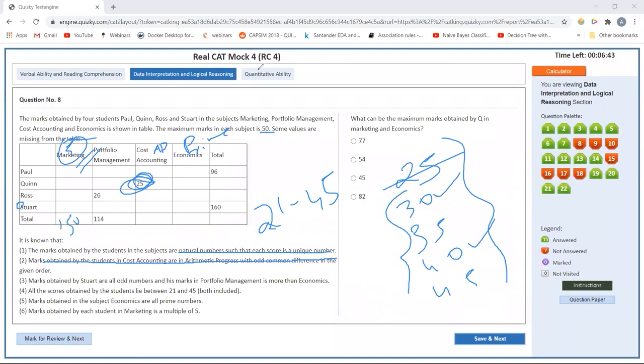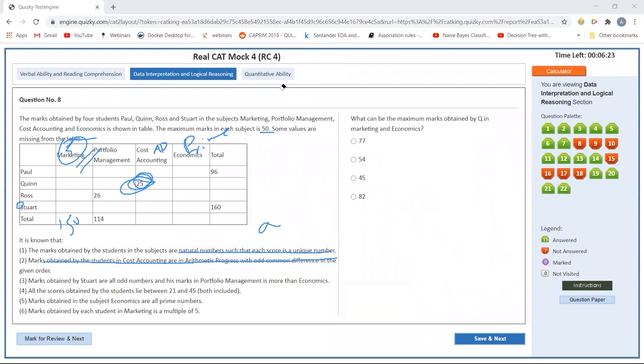What can be the maximum marks obtained by Q in marketing and economics? Now I have to fill this table. I have 6 minutes, so I have to be pretty quick for this one. Let's see, let's try to figure out how to do this.